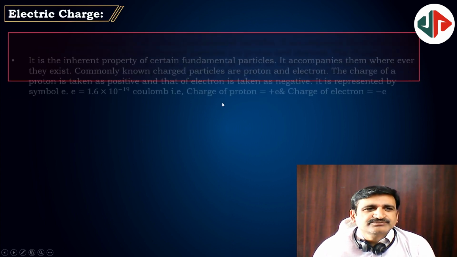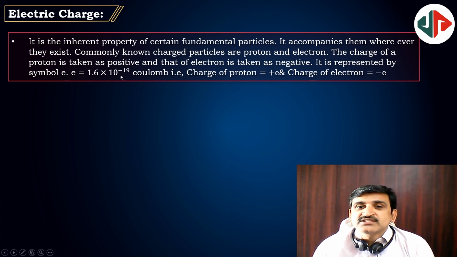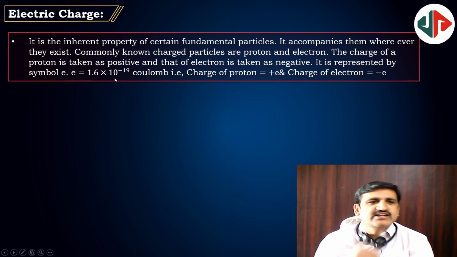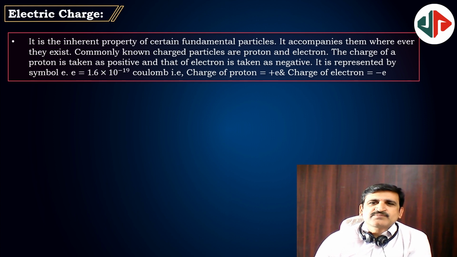Electric charge. Charge is a fundamental property and its value can be plus or minus 1.6 into 10 to the power of minus 19 coulombs, the least possible charge. And the charge of a proton is positive, the charge of an electron is negative. That is only the least possible charge outside the atom or the nucleus.